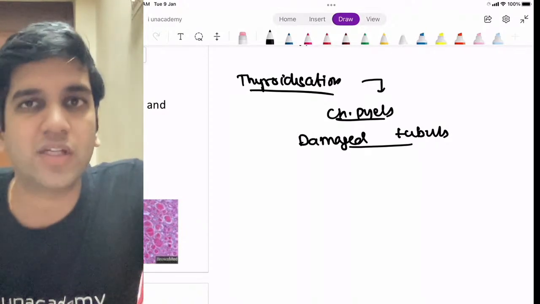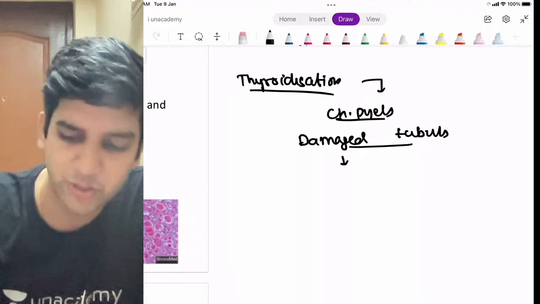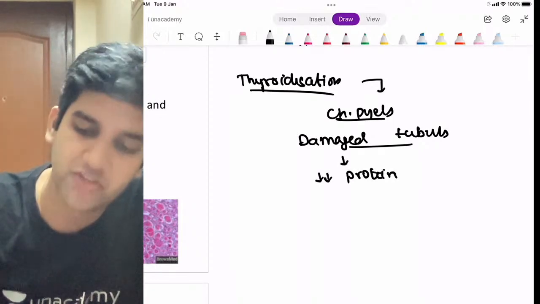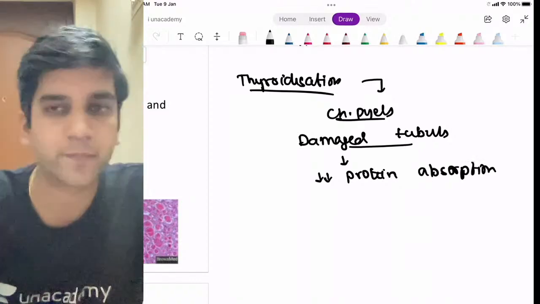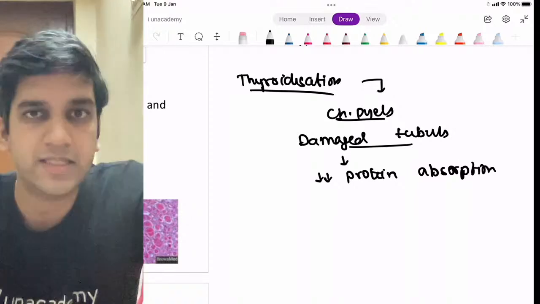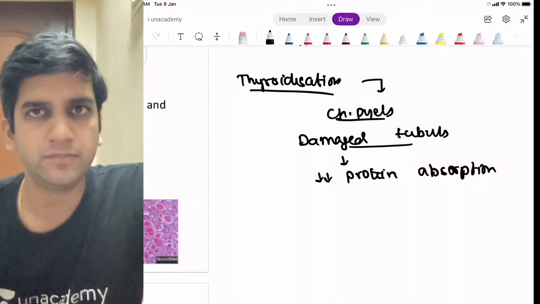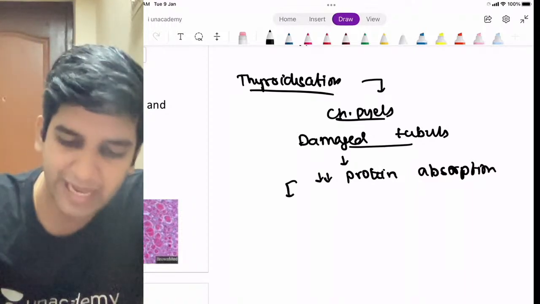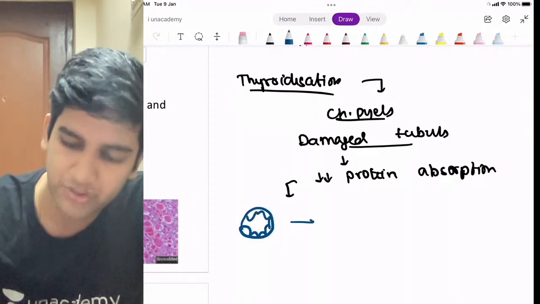I don't mind about water or glucose or sodium because I can't see them. But at the same time, when there is a damaged tubule, there will be reduced protein reabsorption. So when reduced protein reabsorption happens, will the patient have proteinuria? My reabsorption fails. So will the patient excrete lots and lots of protein? Is that a possibility? There's definitely a possibility, right? That will be there. At the same time, I will have the tubules, which are normally like this with my beautiful epithelium cells. That will become like this.